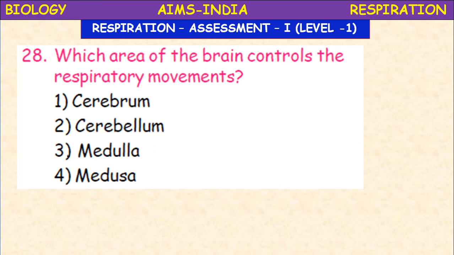Which area of the brain controls the respiratory movements? Cerebrum, cerebellum, medulla oblongata, or medusa? It is the medulla oblongata that contains the respiratory centers. The olfactory lobes are present in the cerebrum, which controls smell. We can smell with the olfactory lobes, but breathing is under the control of the medulla oblongata, part of the brain stem.